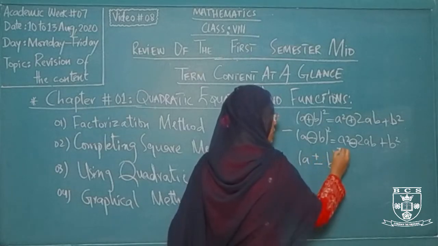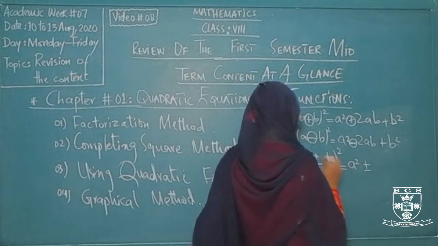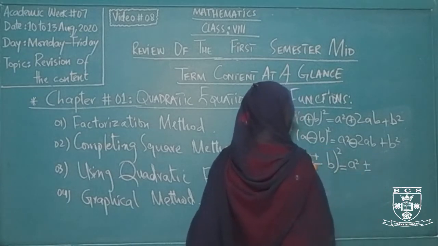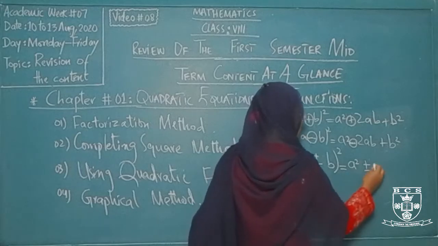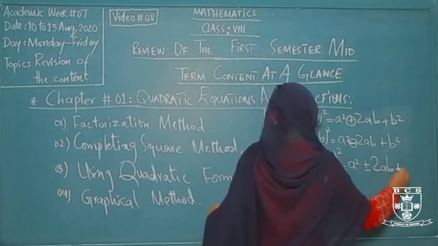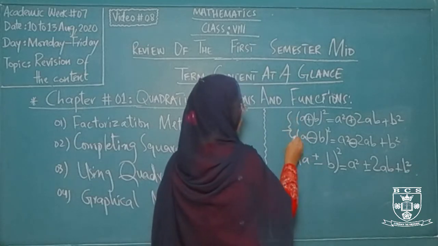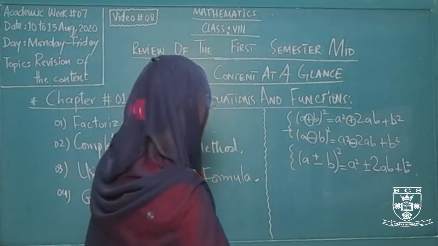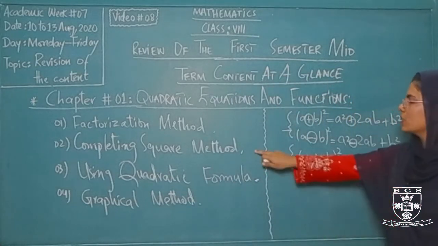And if these two formulas are combined, what is the form? (a plus minus b) whole square is equal to a square plus minus 2ab plus b square, repeating the same sign. If the plus sign is above the minus sign, then you will mention the plus sign above the minus sign on the right hand side. This is your 2ab and this is your b square. So this is the collective form and these two are the individual forms. By applying these formulas, we have considered this completing square method.